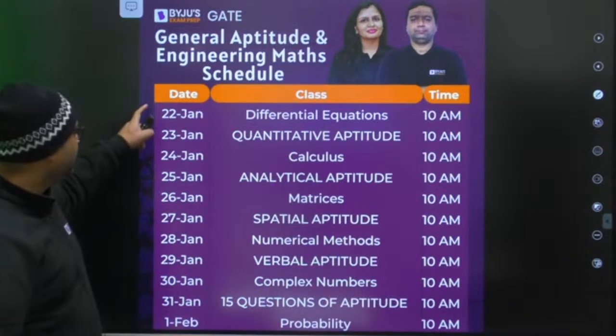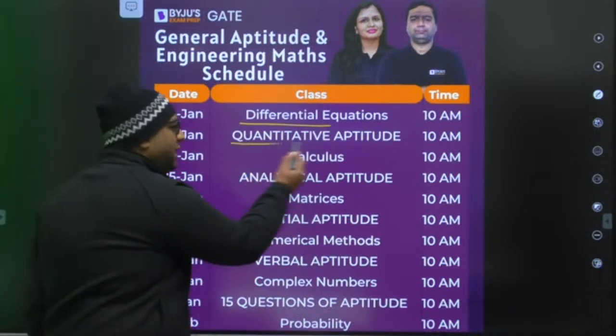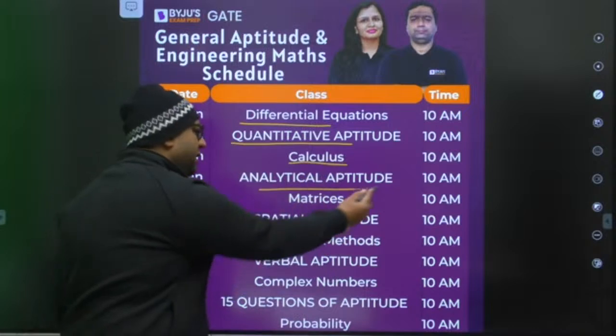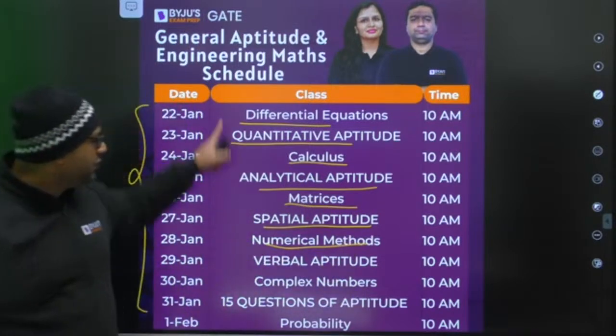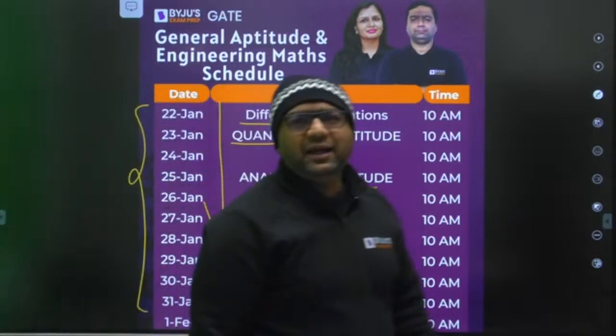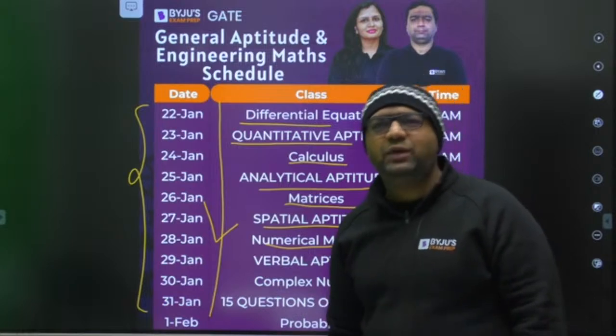You can see that today is the first day when we are having differential equation. Tomorrow quantitative aptitude would be taken by Richa ma'am, then calculus would be coming, then analytical aptitude, then matrices, then spatial aptitude, then numerical methods. So likewise we are going to cover each and every topic. So be ready. Good morning, Sai. Good morning, Pratik. Yes, every branch student can watch this.